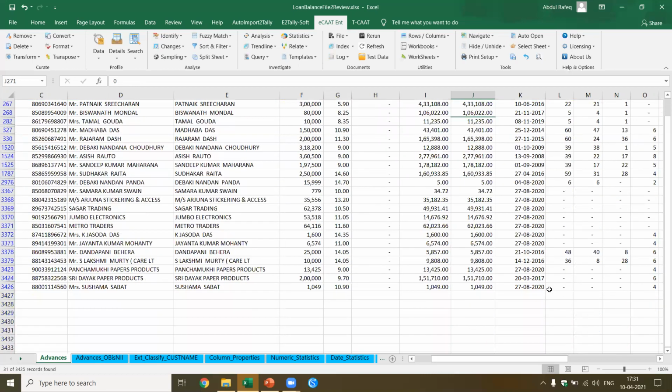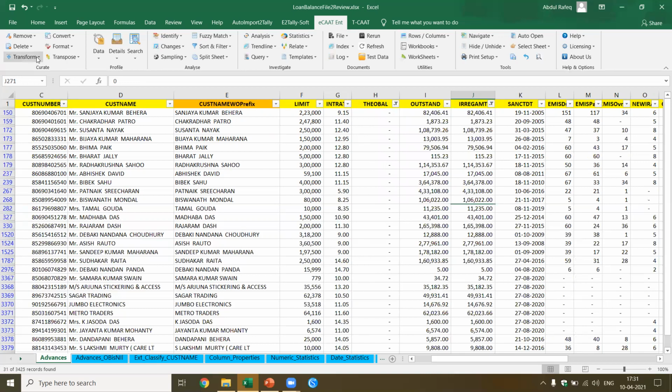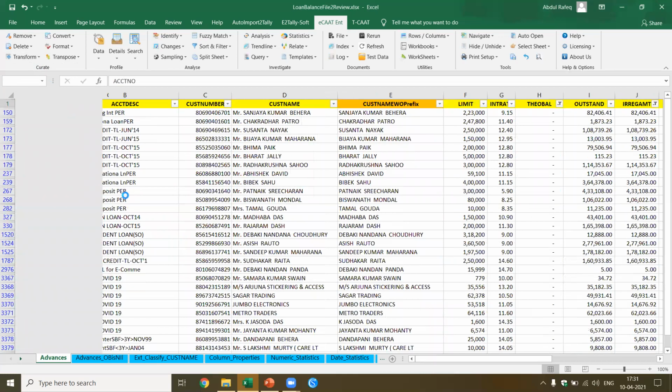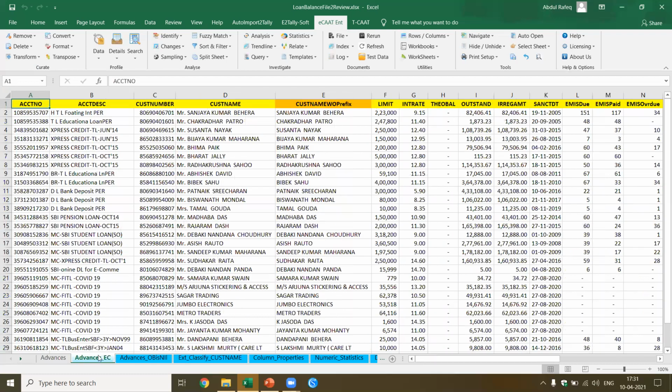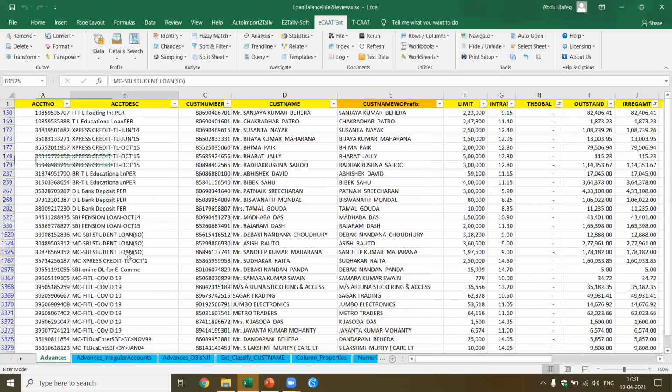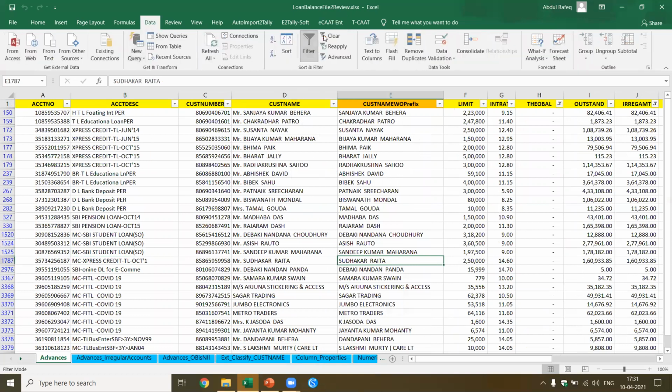I also got the date of sanction. I want to analyze this further. So I say extract visible cells, and I'll call this advances irregular accounts. It's very, very important to follow the naming convention so that it becomes very easy for you to have an audit trail of what has been done. Okay, now we remove the filter.